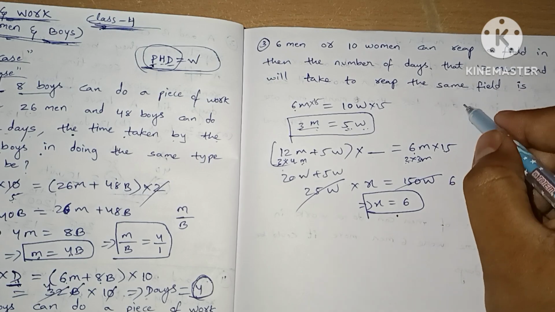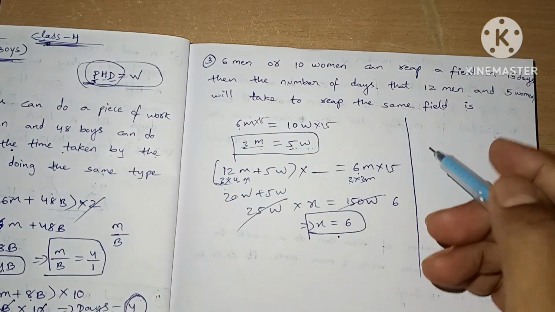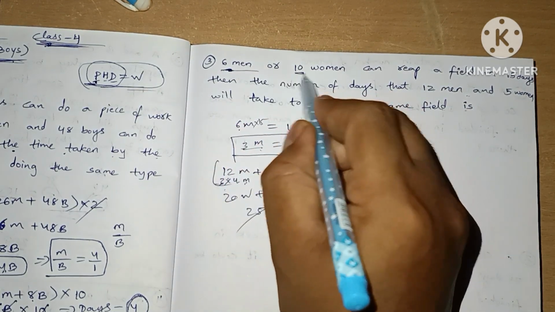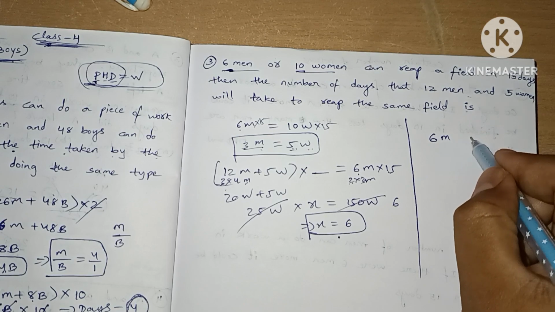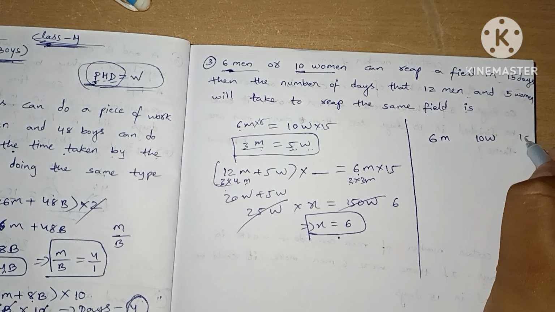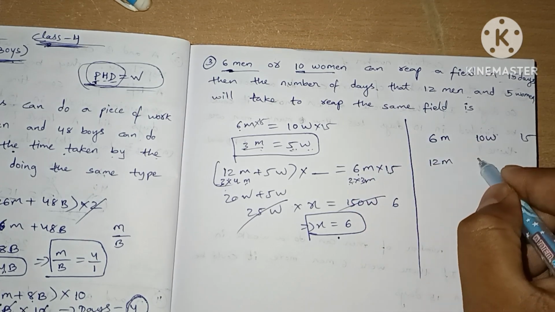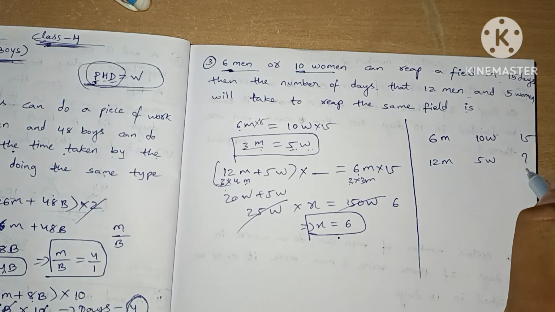Now we are going to see a shortcut method. Here in the shortcut, 6 men and 10 women are given. 6 men or 10 women completed in 15 days. The question asked is 12 men and 5 women in how many days?